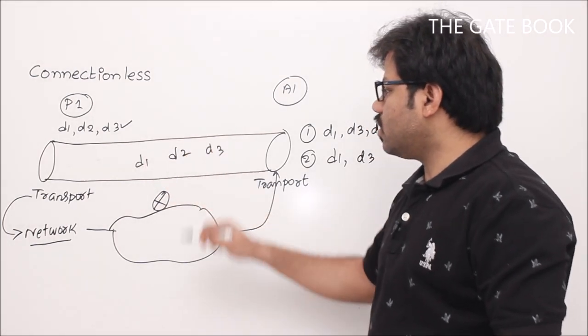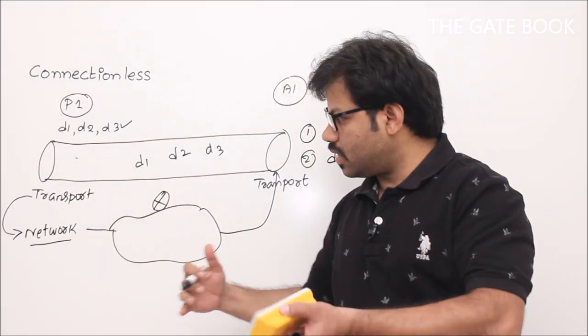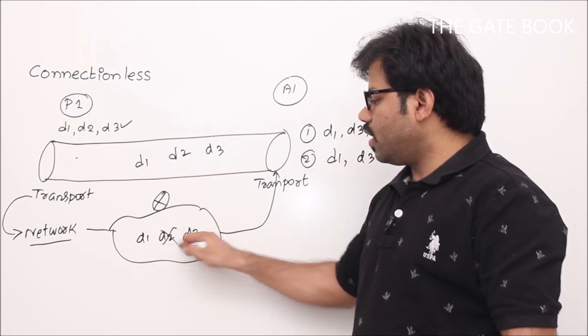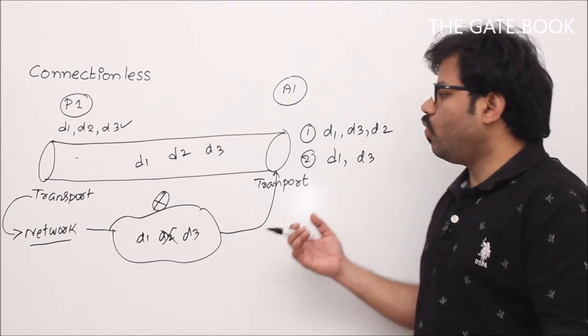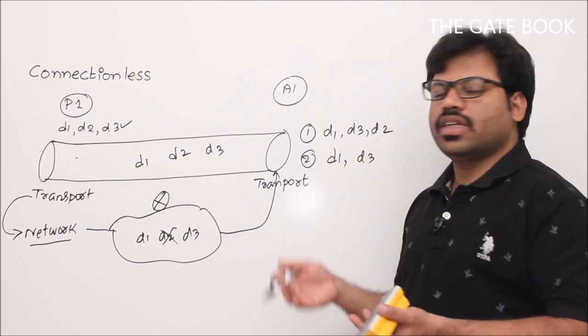Sir, why will D2 go missing? If you send D1, D2, D3, they have to come. No. If you see the next level, network layer is sending the packets through the network, and in the network anything can happen. So D2 can be lost. When D2 is lost, who will take care of that? Network layer won't take care of that. Network layer simply tries to send the data.